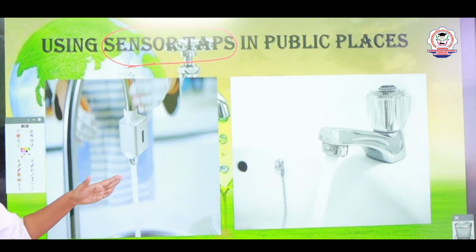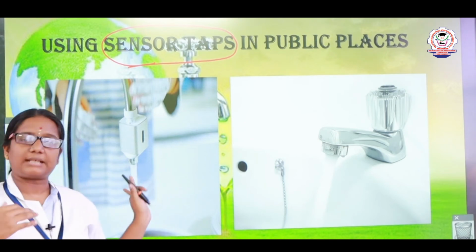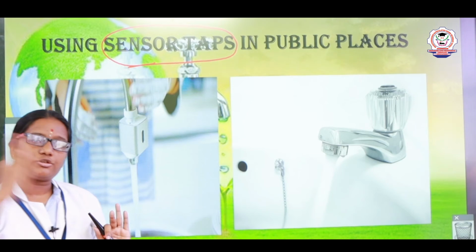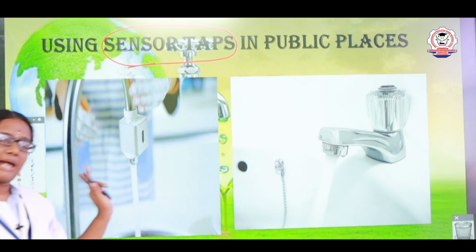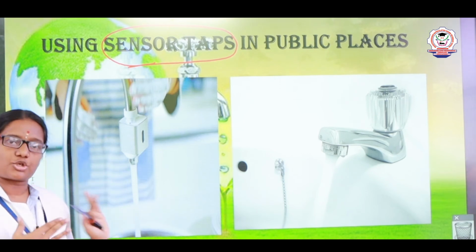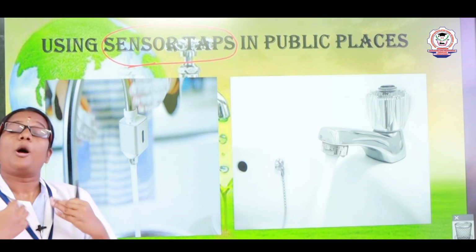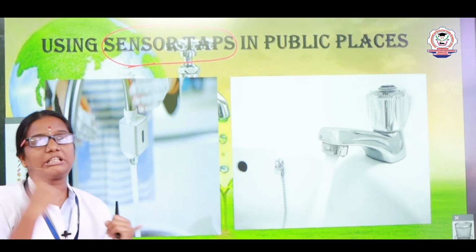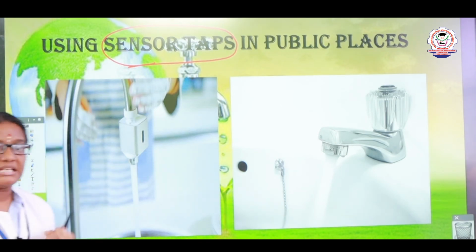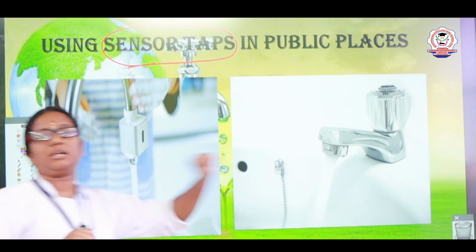As you see in this picture, when you show your hand at the side, the tap starts flowing. When you take your hand back, the tap will stop. So, by this we can save plenty of water. We can avoid leakage of taps and we can avoid leaving the tap open. So, we should use sensor taps in public places rather than a normal tap.